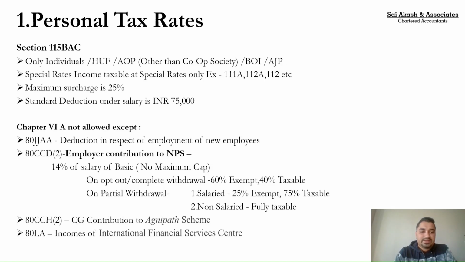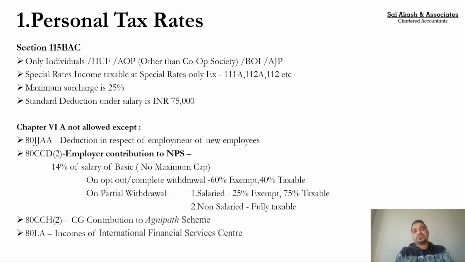Proceeding further, there is something called 80CCD(2), wherein the employer contributes to the National Pension Scheme, or Atal Pension Yojana as we generally call it. That benefit is still given under 115BAC. I repeat, only the employer contribution is given. Again, very important point, there is no maximum cap. The employer can contribute up to 14% of salary, and salary for this purpose is basic plus DA, if it is applicable. So again, as said, there is no maximum cap for this. So 14% can be any amount. Like you had certain limits under 80C, it can be only 1,50,000. There is no such limit for 80CCD(2).